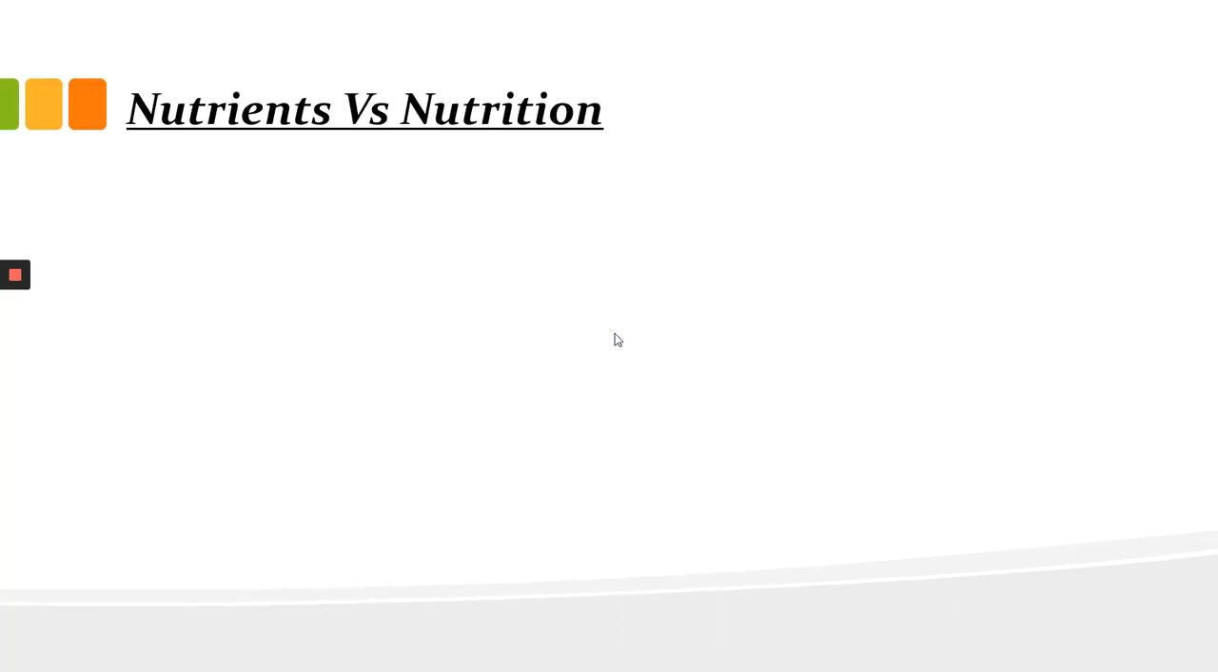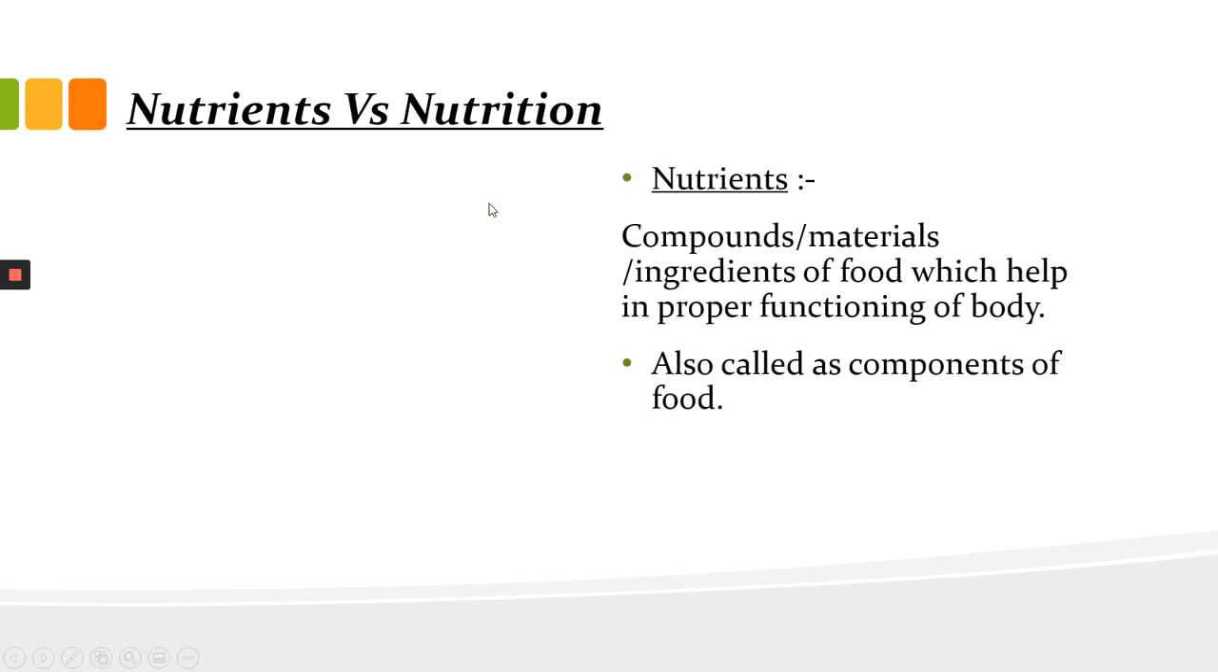Okay, now it's about nutrients and nutrition. What is the difference between nutrients and nutrition? Most of us get confused many times about what nutrients are and what nutrition is. So nutrients are the materials or substances that are present in the food and which basically give us the energy to function. And these nutrients are called the components of food.